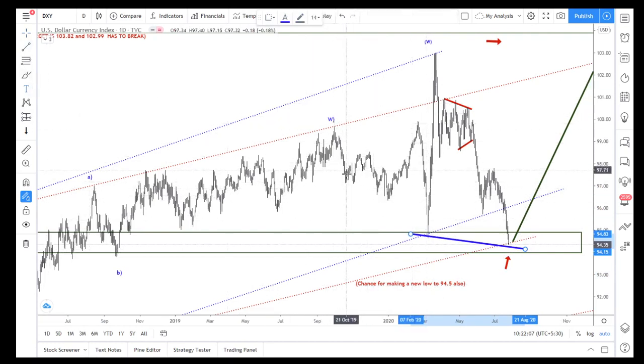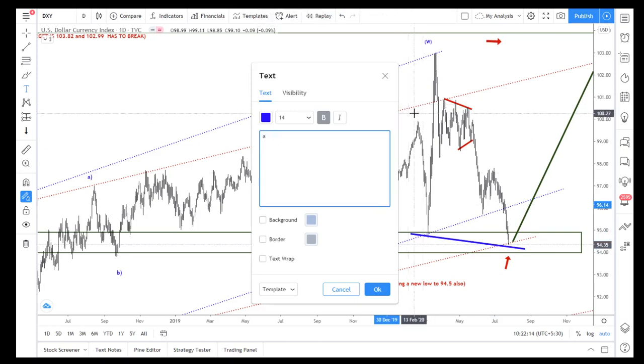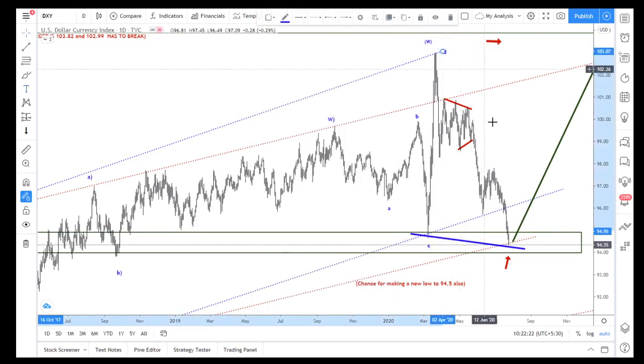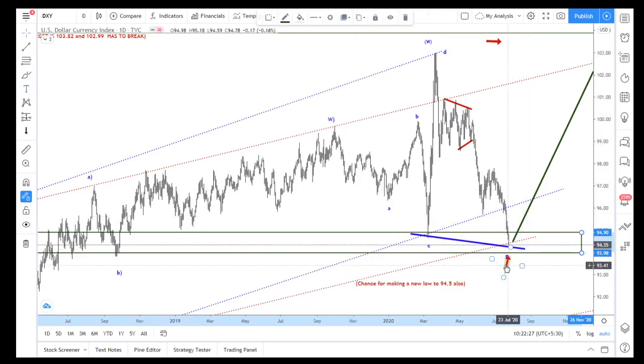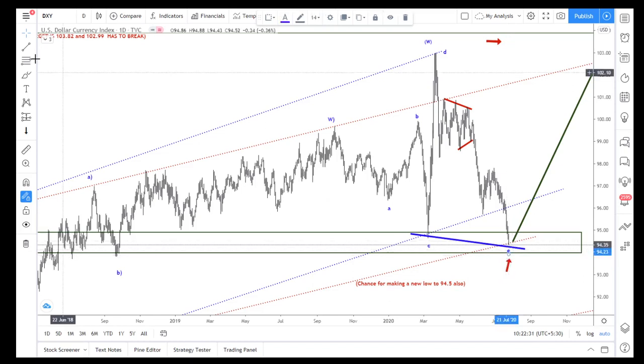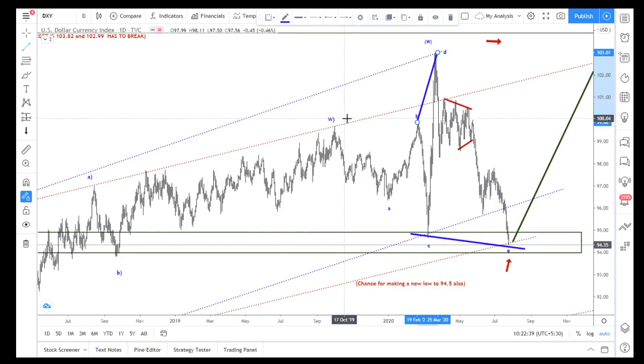So this is a B and C in the form of, here it's a B, C and D is completed here, and E. Now it may finish or may not. From here it can go a little bit further down also, but the pattern is confirmed because it's already broken that low. So this is an expanded triangle.